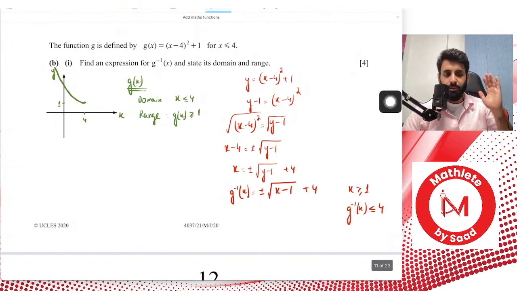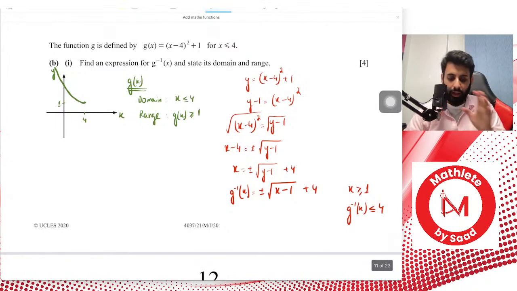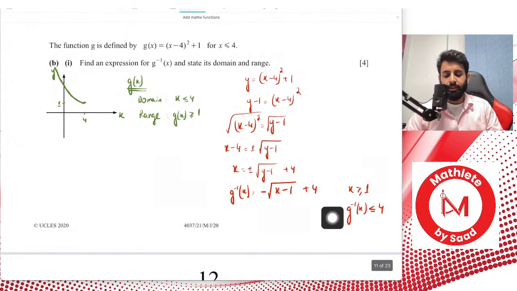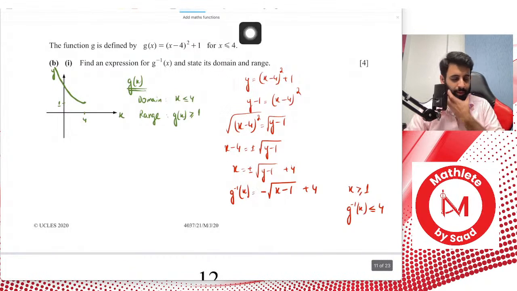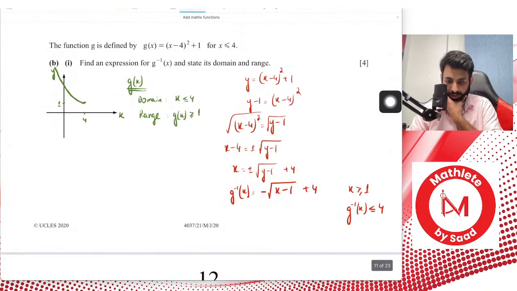So overall this becomes 4 and then you minus something from it. So when you do that, the overall value of the inverse function is going to be lesser than or equal to 4. Now a lot of people try to come up with these hacks that if this is less than, that means there's going to be minus, if it's greater than, that means it's going to be plus. I would not recommend that.